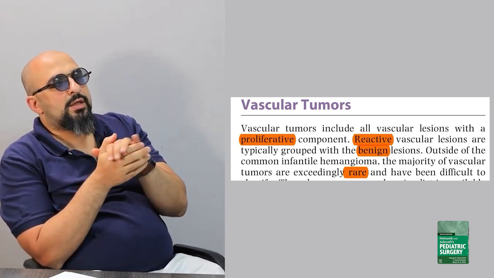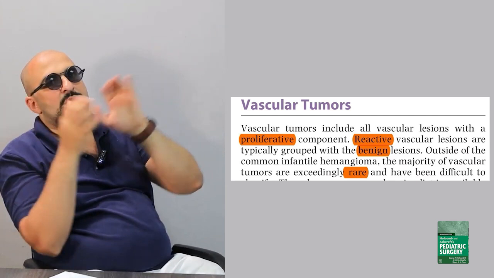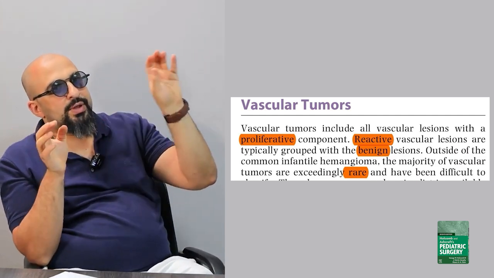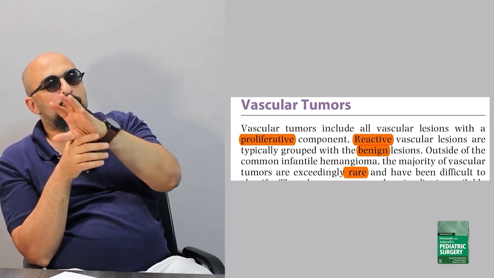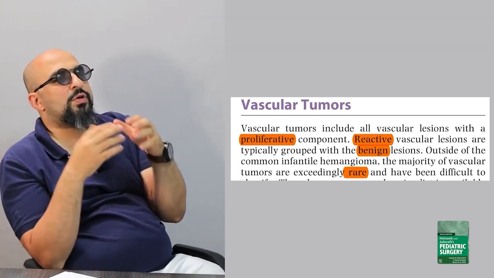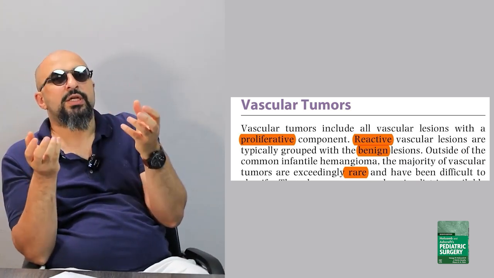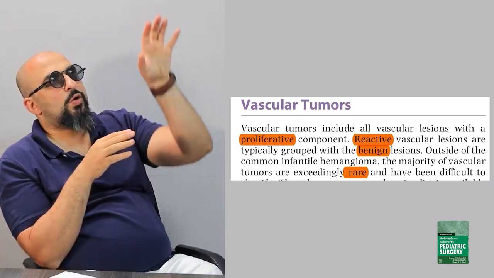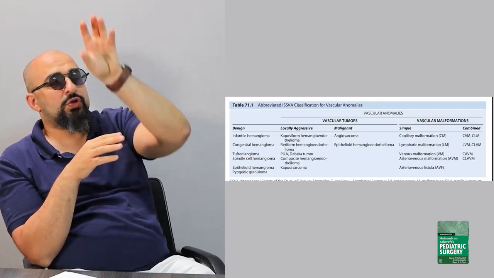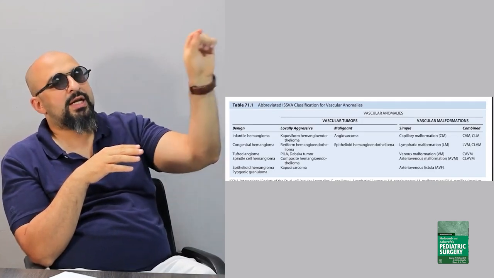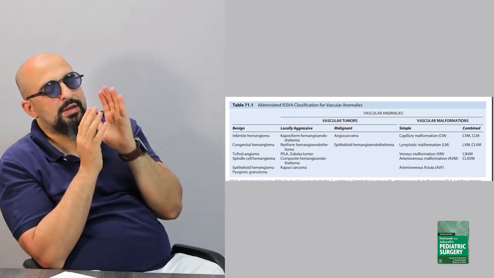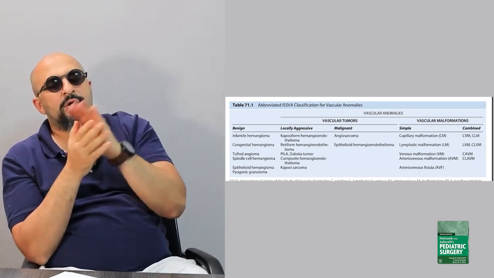When we say that there are two main categories, vascular tumor and vascular malformation, we should know that the vascular tumors are either benign, locally aggressive, or malignant, and the vascular malformation, according to the vessel included, are simple or combined vessels. So when we say the locally aggressive in the vascular tumor are mainly infantile hemangioma and then congenital hemangioma, I'm sorry, the benign, not the locally aggressive.